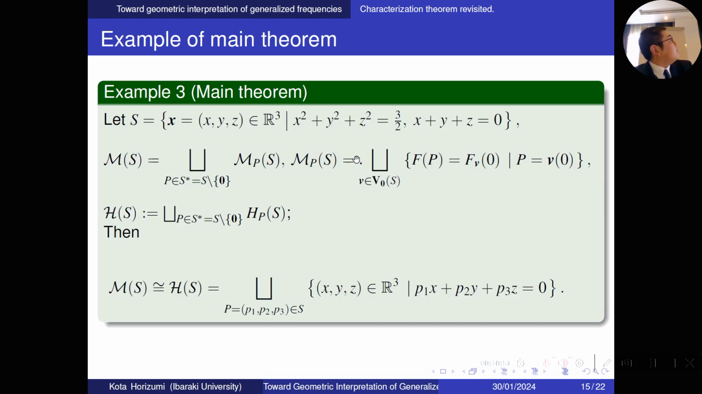So let me show an example of the main theorem. S is the set of all x satisfying the squared magnitude of x equal to square root of 3 over 2, and x + y + z = 0. M_S is all generalized frequencies on S, and H_S is all tangent hyperplanes over S. Then H_S is described by this right-hand side, and it is linearly isomorphic to M_S.